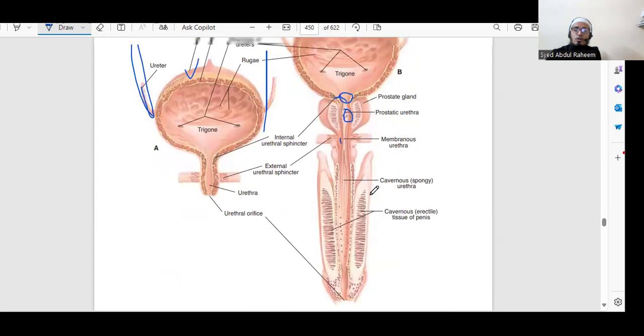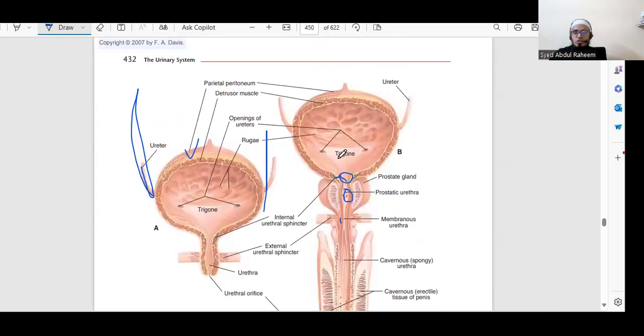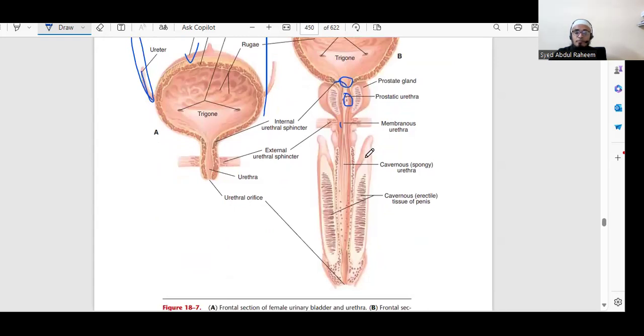The external sphincter decides the flow of urine to the outside. The internal sphincter is non-controllable. The external sphincter is in our hand. You can see this image of the ureter, urinary bladder, and male and female genitals.